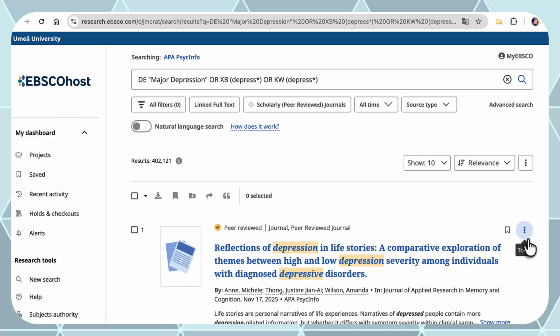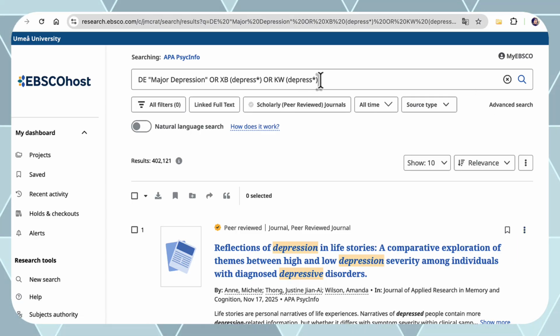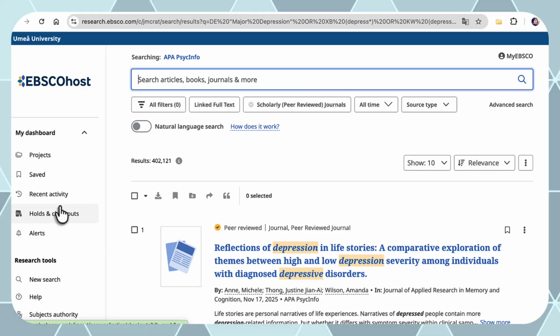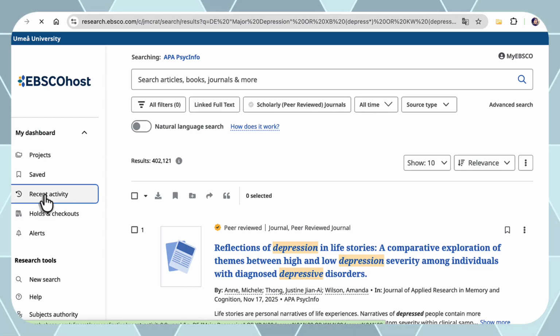We have now done 3 separate searches, but we would like to combine all 3 of them into one. First, I will clear this search field, and then we will go to Recent Activity under my dashboard.